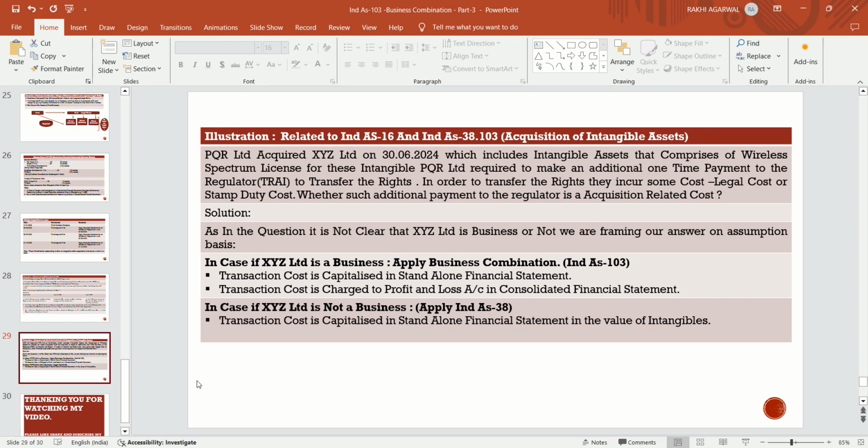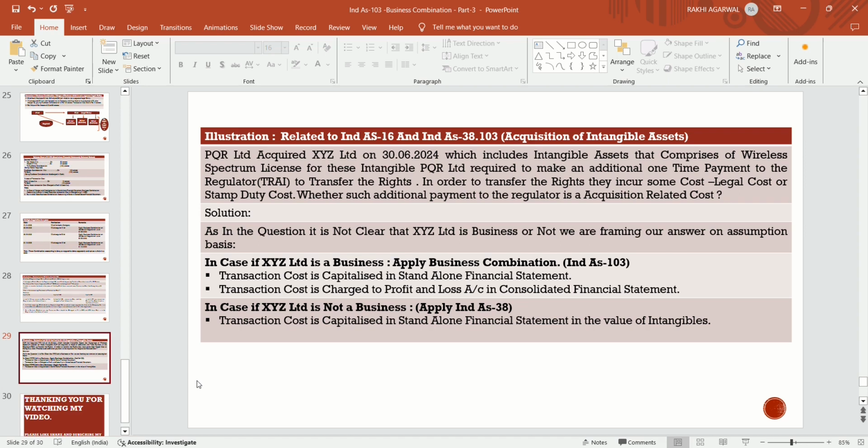This has to be explained with the help of an example. PQR Limited acquired XYZ Limited on 30 June 2024, which includes intangible assets comprising a wireless spectrum license. For these intangibles, PQR Limited is required to make an additional one-time payment to the regulator to transfer the rights. To transfer the rights, they incur some cost, that is legal cost or stamp duty. Whether such additional payment to the regulator is an acquisition related cost.